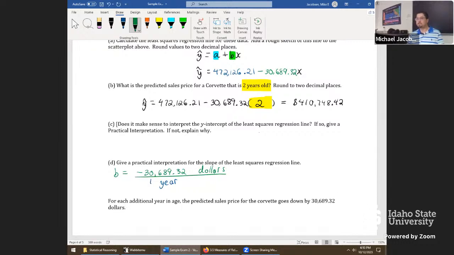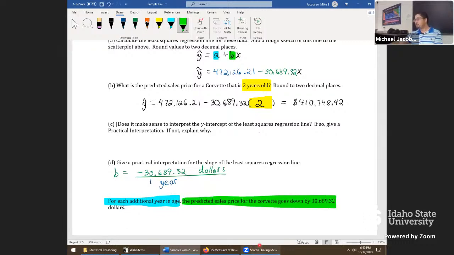I don't know why I didn't use the dollar sign. That might have been a little bit faster, but that would be what the interpretation is for this kind of problem here. We want to mention the denominator unit going up by 1, and just say what happens to the numerator unit. I didn't use negative because we already said it goes down, so that encodes the negative in that statement. But we did it, folks.